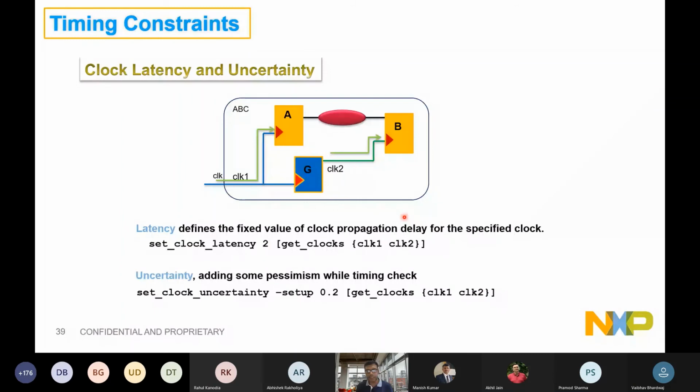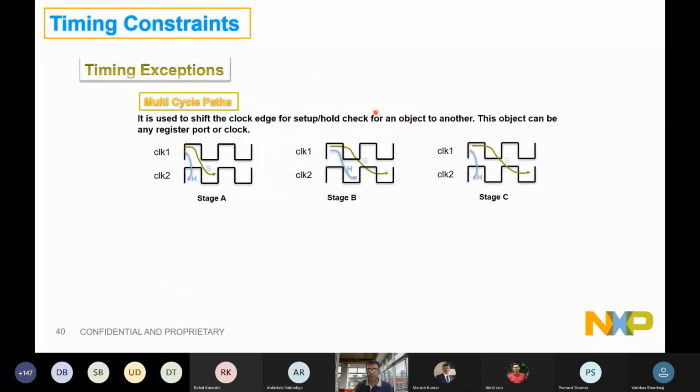Okay. And then uncertainty, I'll tell you the role of uncertainty. But when we say there's a clock uncertainty of 200 ps, that means I want an extra pessimism in the setup requirement that shrinks this path by an additional 200 ps. Basically it's like a margin building on the design. Assume that you need to reduce this path by an additional 200 picoseconds because there could be noise at a later stage, which I'm not seeing right now, but I'll see once I route the whole design. So I'm just building some margin. Building this margin is done by the set clock uncertainty command.